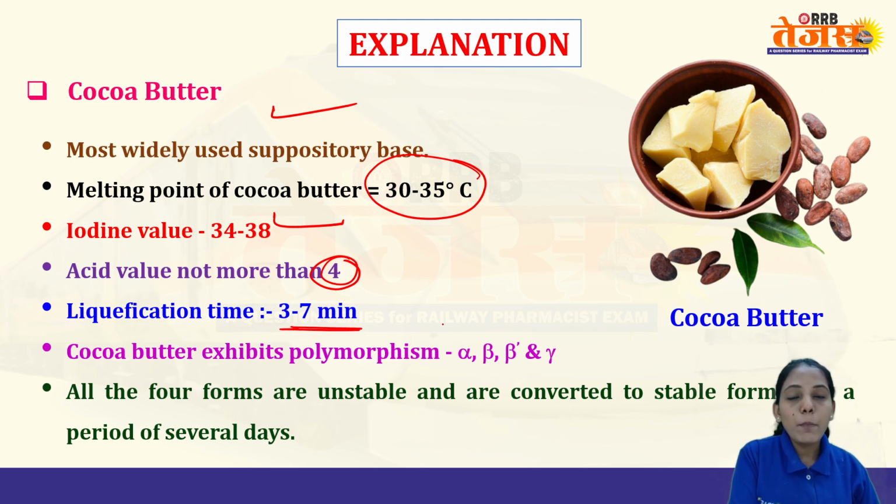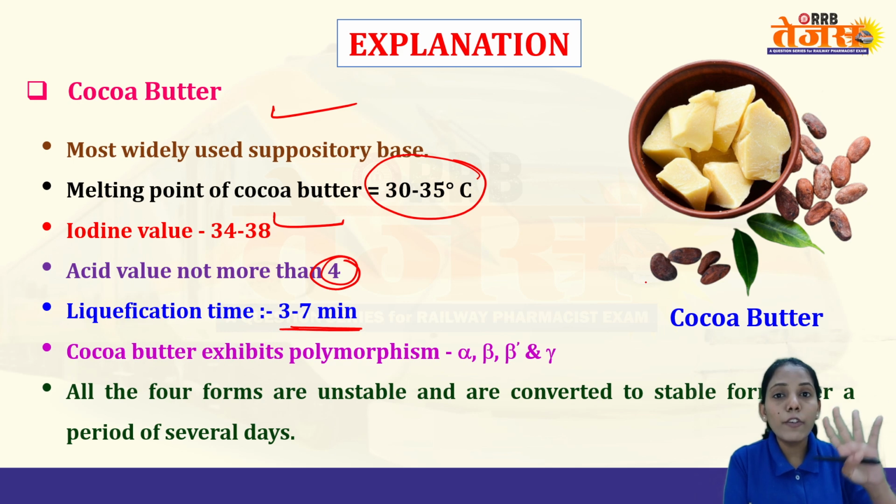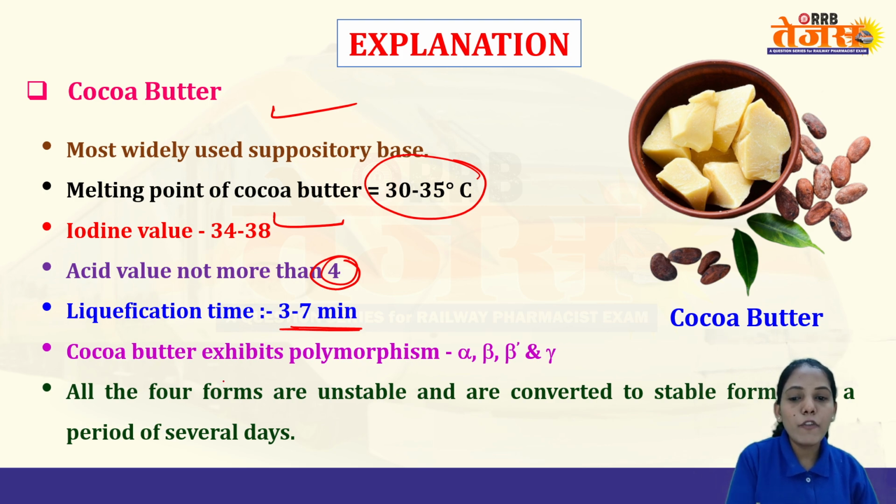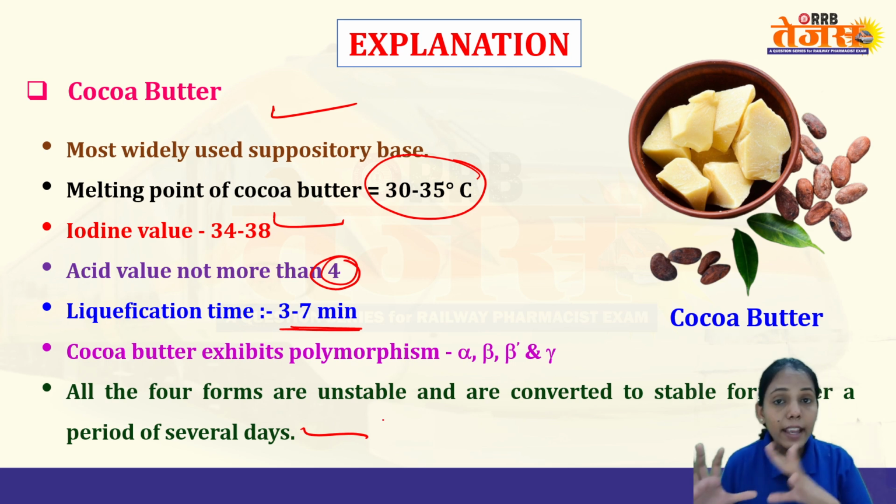Cocoa butter exhibits polymorphism. We have seen there are a total of 4 types: alpha, beta, beta dash, gamma. Basically, they are all unstable and are converted to stable form over a period of several days. Initially they are unstable. After processing, it will become the stable form.